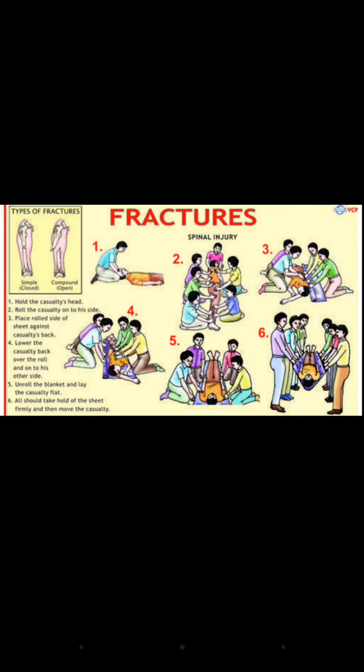How to do it? First, hold the patient's head, roll the casualty on his side. Then place the rolled side of the sheet against the casualty's back. Then lower the casualty back over the roll and to his other side. This is shown in the fourth figure. Then in the fifth, unroll the blanket, lay the casualty flat. And in the sixth, all should take hold of the sheet firmly and then move the casualty.